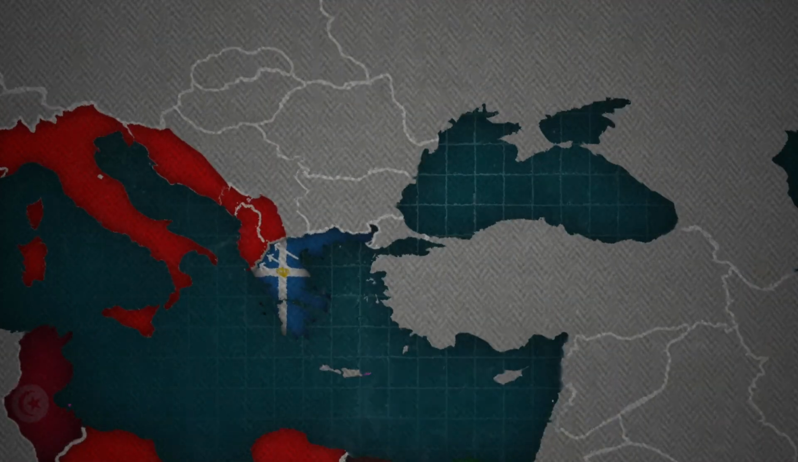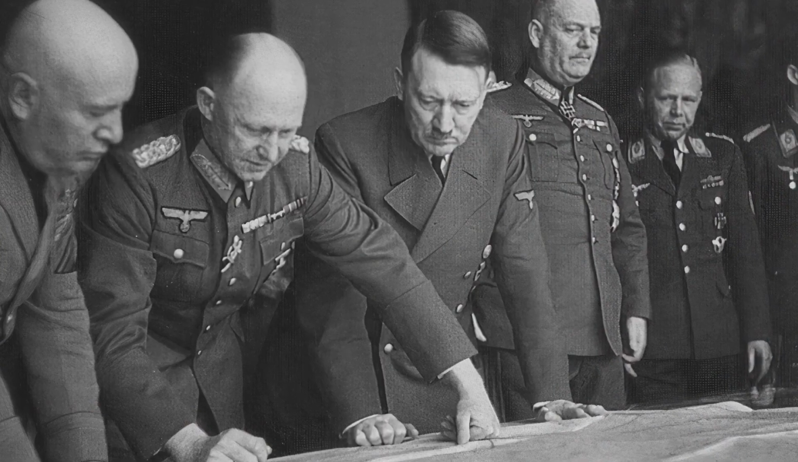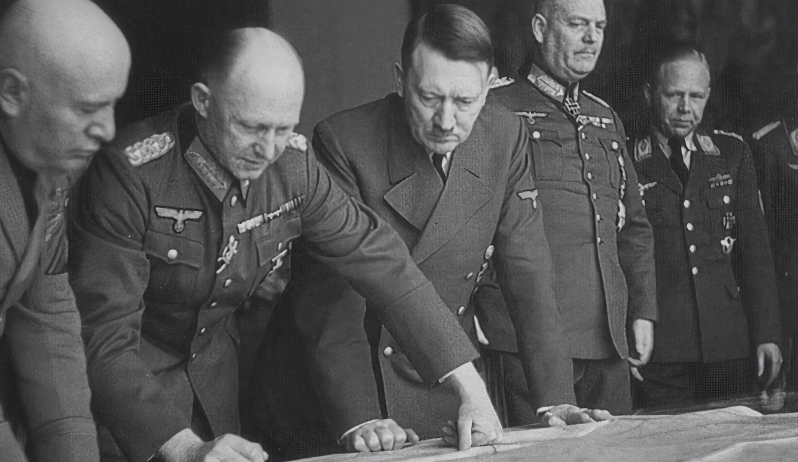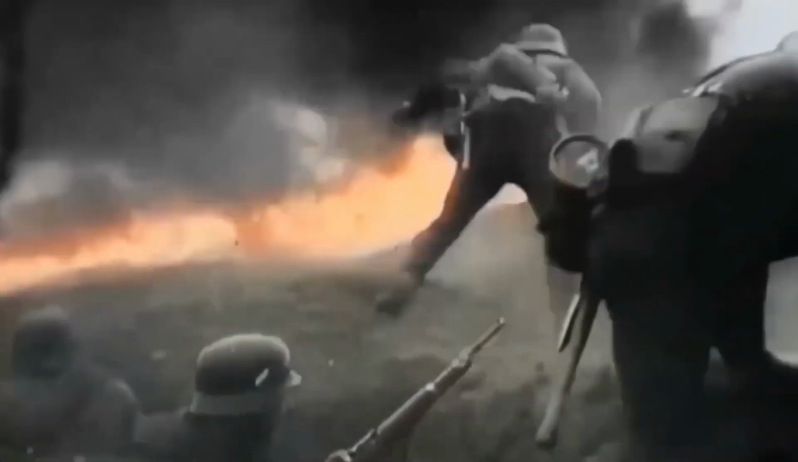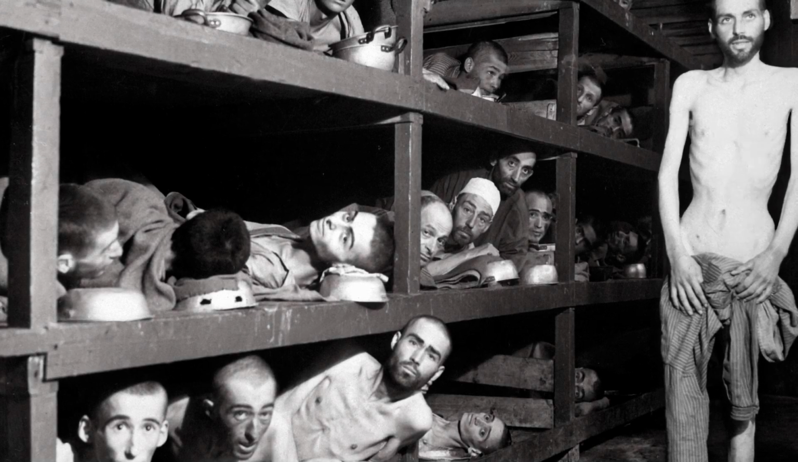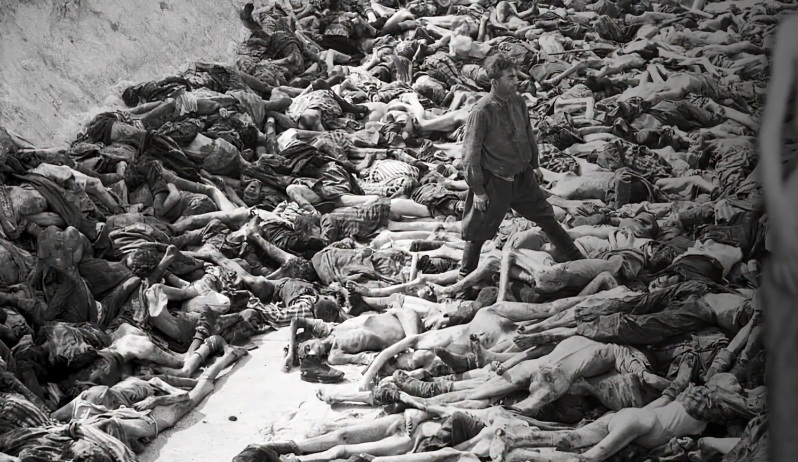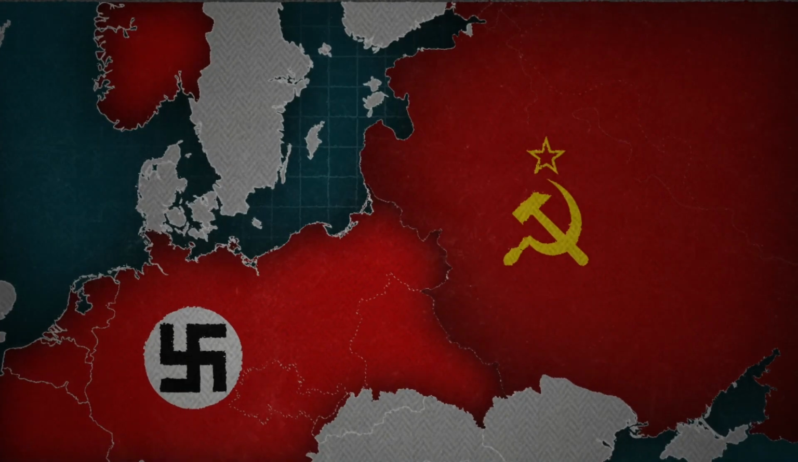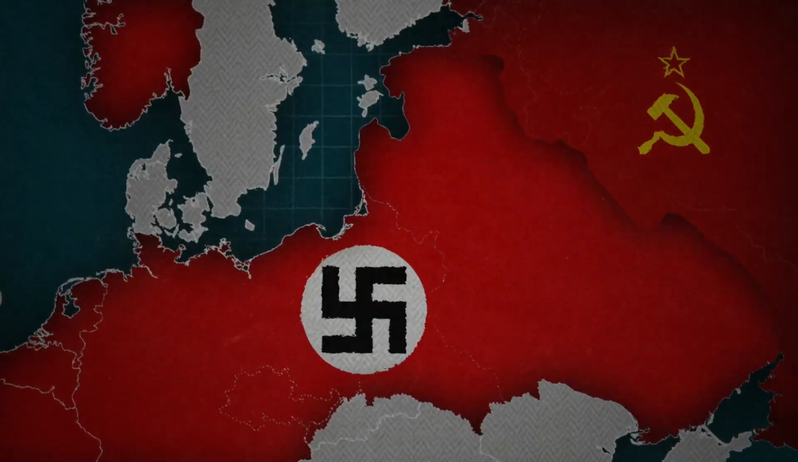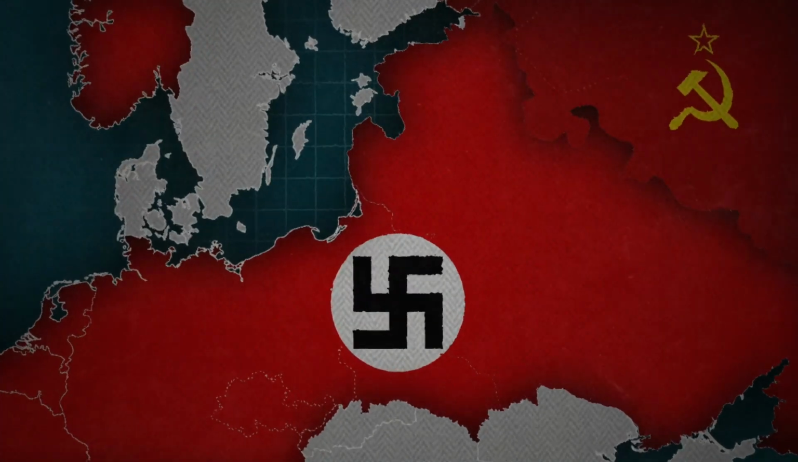Operation Barbarossa, the invasion of the Soviet Union. In June 1941, Germany launched Operation Barbarossa, an invasion of the Soviet Union. This was the largest military operation in history, with millions of soldiers involved. Initially, the Germans made significant advances, capturing large portions of Soviet territory. However, as winter set in and Soviet resistance stiffened, the German advance stalled.